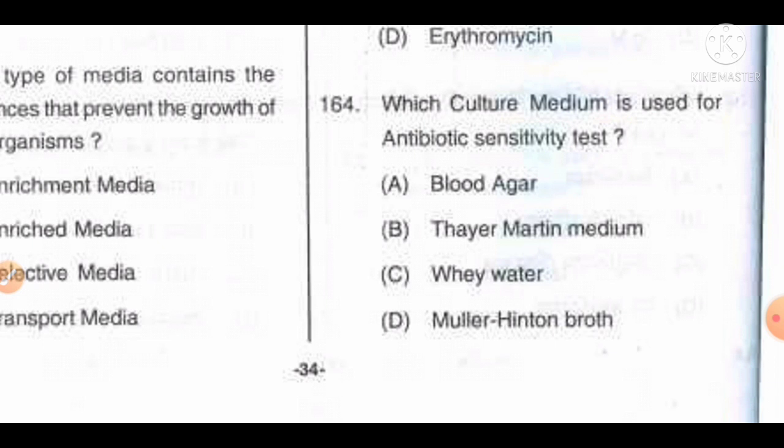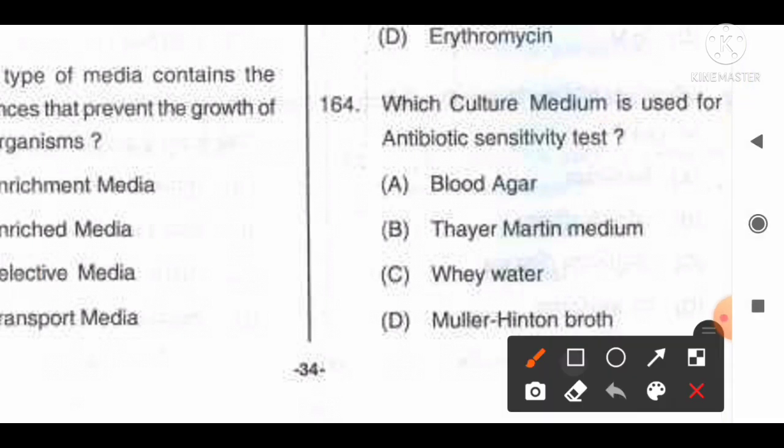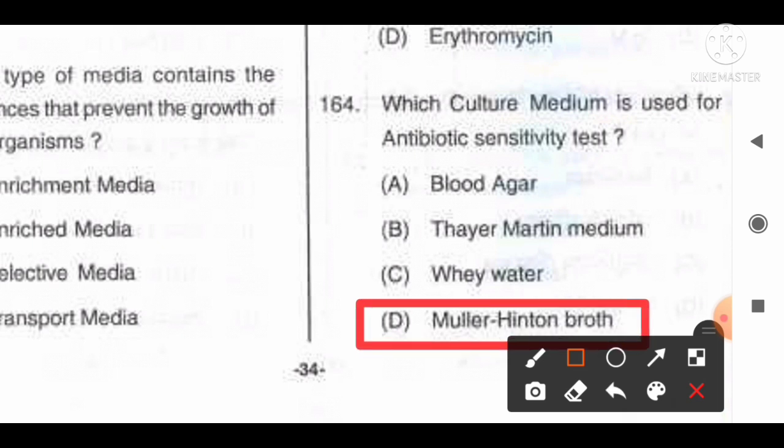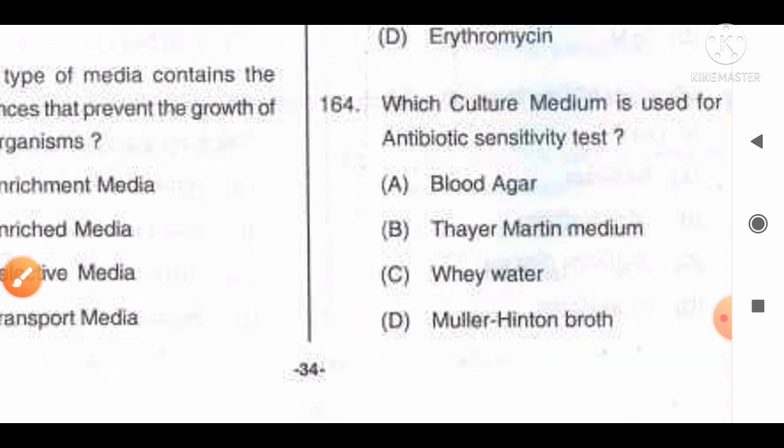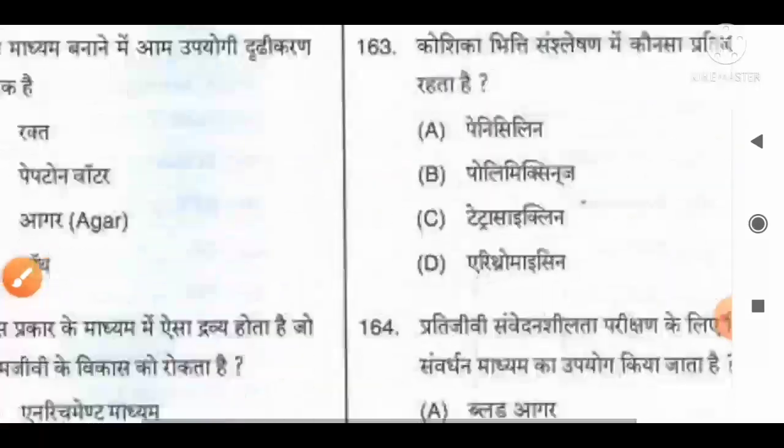The fact available regarding this question: the diffusion method is one of the most widely used antimicrobial or antibiotic susceptibility or sensitivity tests, for which Mueller Hinton agar or Mueller Hinton broth medium is recommended. So from the given information, we can say option D will be the correct answer for this question. It would be the most appropriate answer if it were given as Mueller Hinton agar, as per my best knowledge.